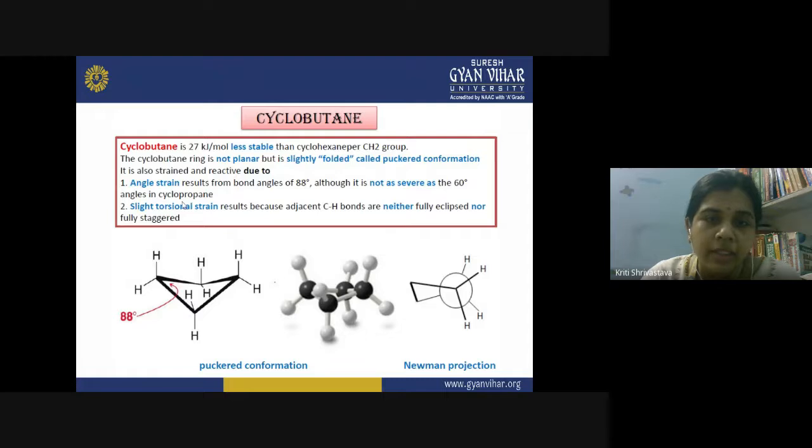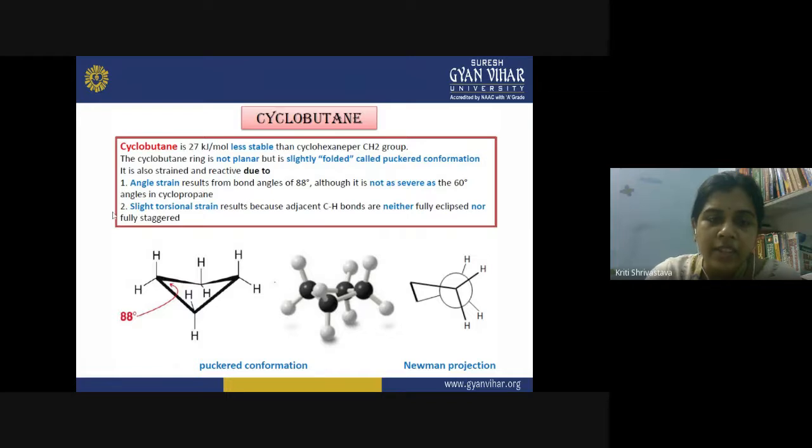So what are the factors which are destabilizing the cyclobutane molecule? First, we have the angle strain. This angle strain results from the bond angle of 88 degrees. Although it is not as severe as the 60 degrees, you can say the bond angle is a little bit greater in cyclobutane, and it is giving somewhat of a relief to the ring. But at this point also, it is away from the ideal value of 109.5 degrees. So we yet have some sort of angle strain present in the molecule.